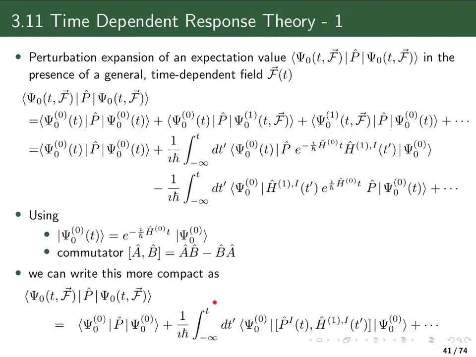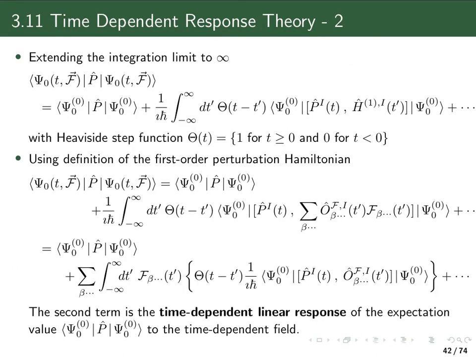Now the integral over time here, which comes from the first order correction to the time-dependent wave function, goes from minus infinity to the time t we're looking at, which makes physically, of course, sense, but it's not very convenient because later on we would like to make use of some Fourier transformation. Therefore, I would like to extend the integral now to go from minus infinity to plus infinity. But of course, I have to maintain the value of the integral, which means whatever I add from t to plus infinity has to be 0. And so I use a small mathematical trick.